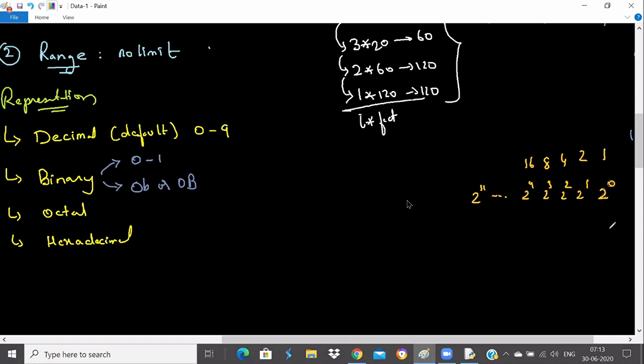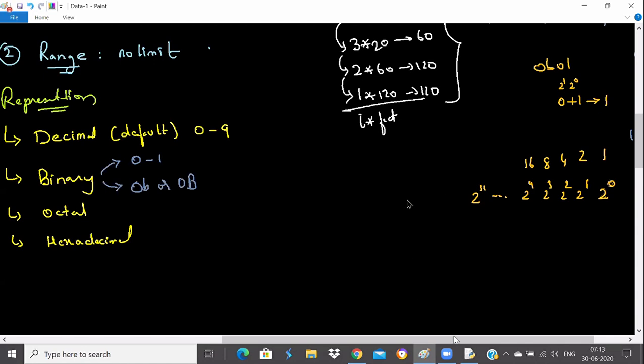For example, if I ask you 0B01, then obviously 01 means 2 power 0 into 1 and 2 power 1 into 0. So 2 power 0 into 1 will give you 1, and 2 power 1 into 0 will give you 0. 0 plus 1 will give you 1. So we got 1 as an answer.